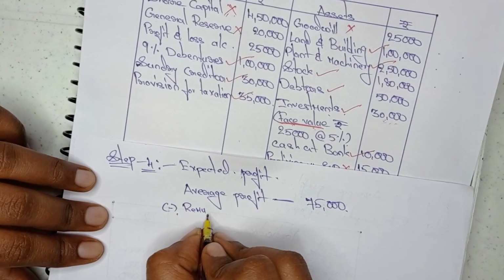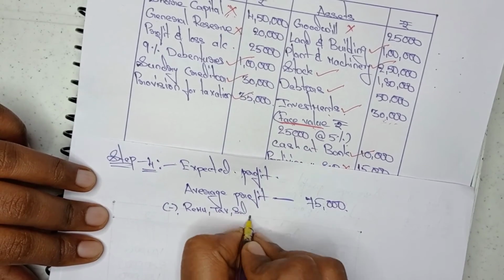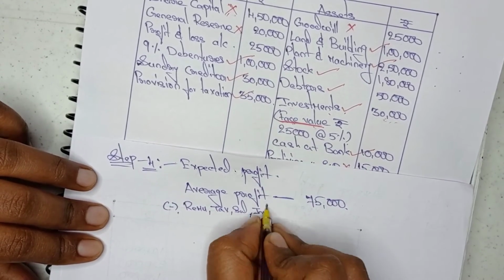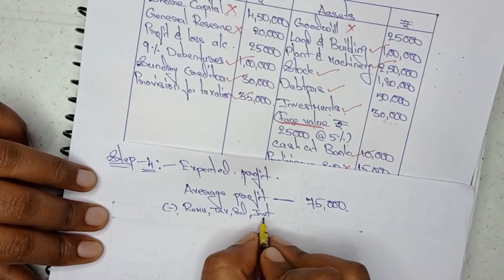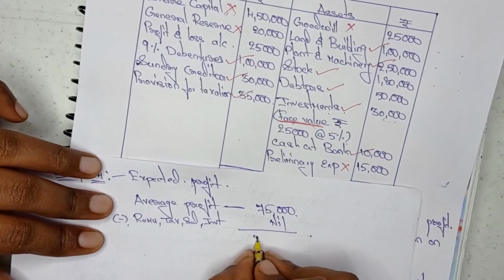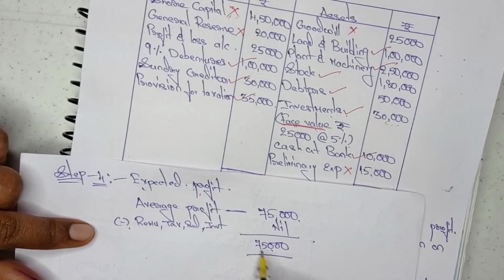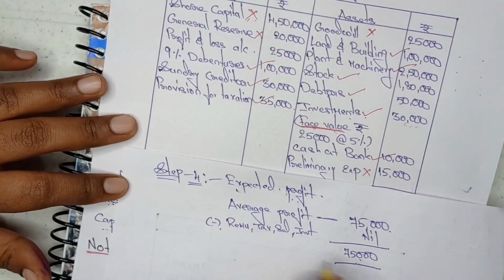For your understanding I am writing here minus remuneration, tax, salaries, investment. These have not been given in the question, so I am keeping nil. So 75,000 directly I am writing down. This is nothing but the expected profit value. Now we are done with step 4.